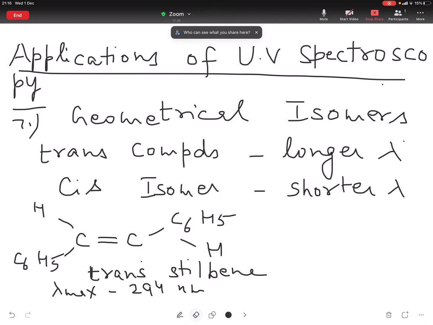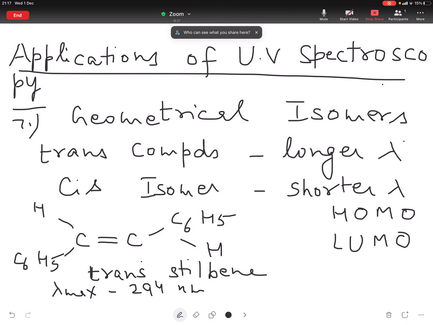double bond. As a result, there is no steric hindrance, and hence the double bond and the pi bonds of the benzene rings are coplanar. So more effective pi orbital overlap takes place. As a result, energy gap between HOMO, highest occupied molecular orbital, and LUMO, lowest unoccupied molecular orbital, this decreases, and pi to pi star transition of trans isomer occurs at longer wavelength. So trans isomer absorbs at a longer wavelength.